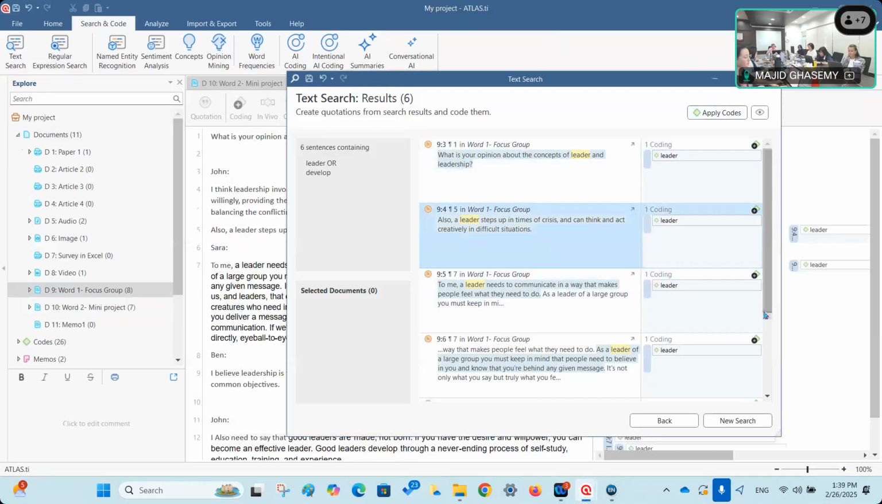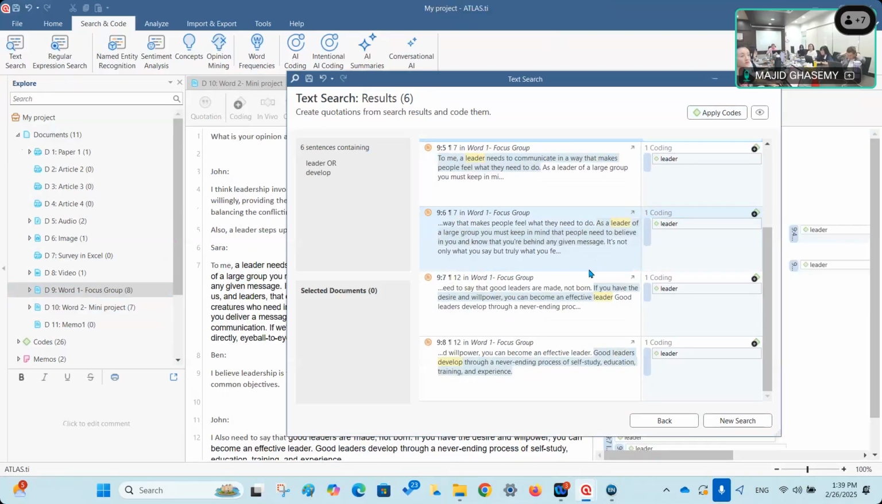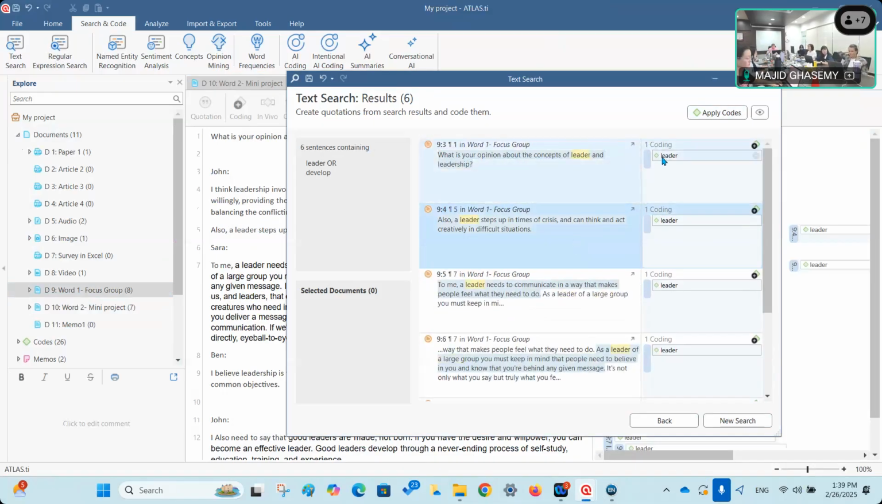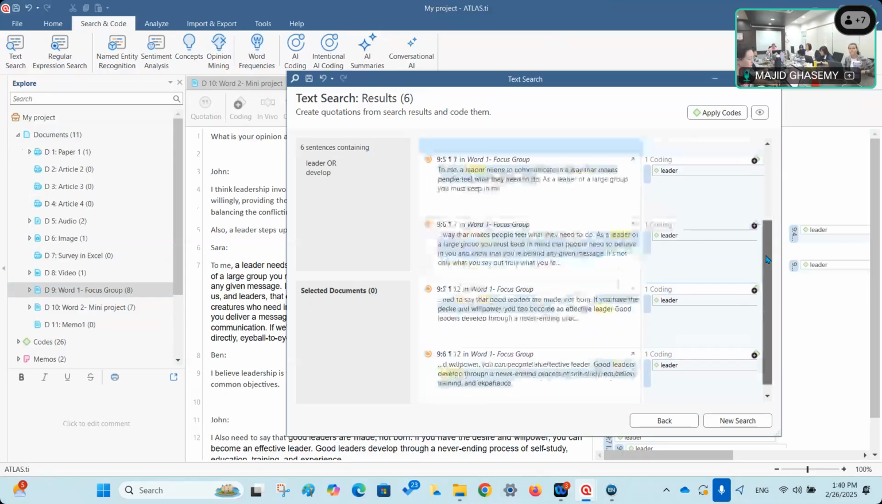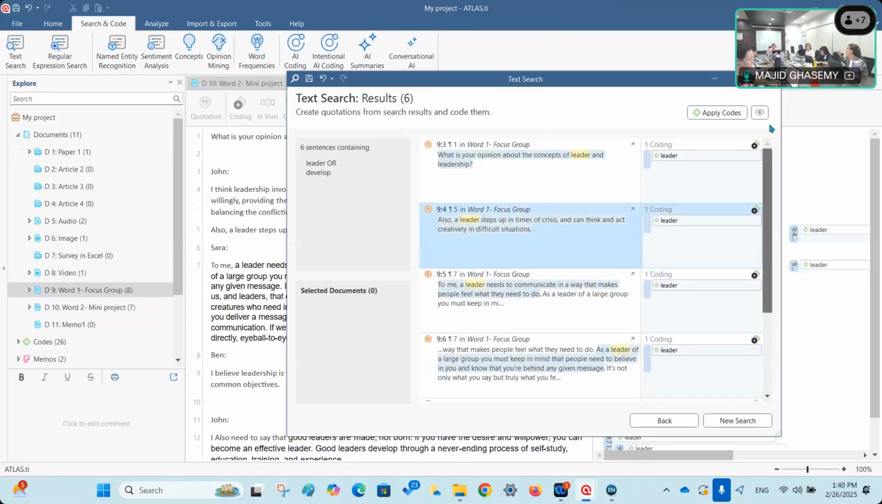Oh, sorry, when you select leader, it is applied to all of them. Oh, I made a mistake. I thought maybe it is applied to one of them, I mean, each one at a time. But no, it is not like that. It is applied to all of these sentences. Is it clear? Yeah. Just clarification.